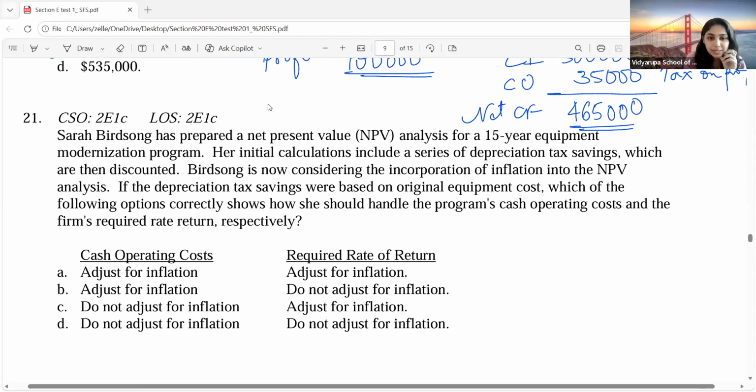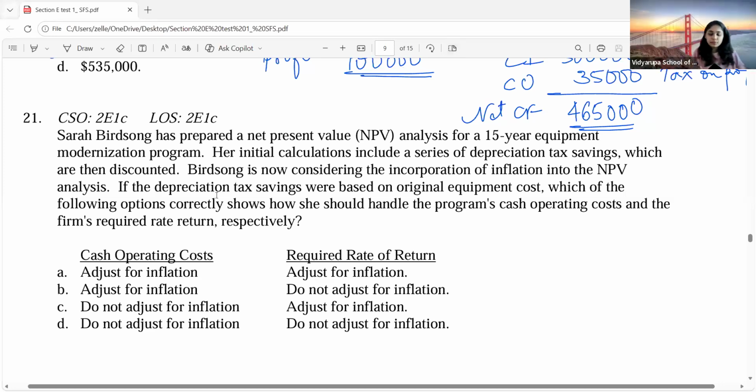So now I want you all to try this problem and tell me what the answer is. Okay. So here, what are they asking?